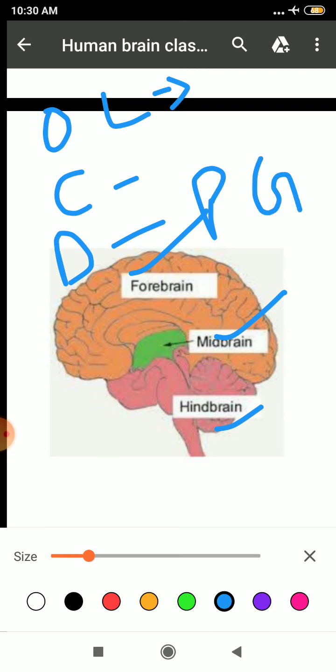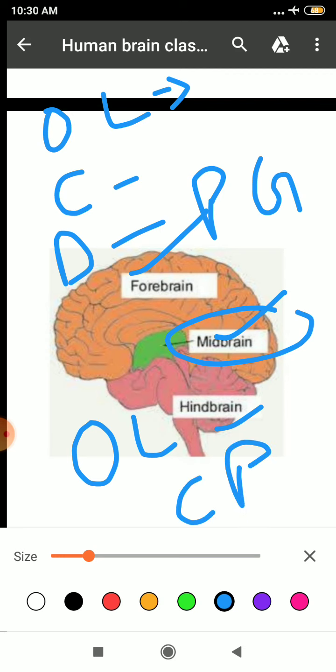Clear? Next is your midbrain. It will control your visual reflexes and auditory reflexes of sound with the help of optic lobes, and it also consists of your cerebral peduncle, which will coordinate the hindbrain with your forebrain. And last is your hindbrain, which consists of three parts, that is your cerebellum, pons and medulla oblongata. Clear? The function of the cerebellum is to control the balance and posture of the body, and it also coordinates the voluntary movements of your body.